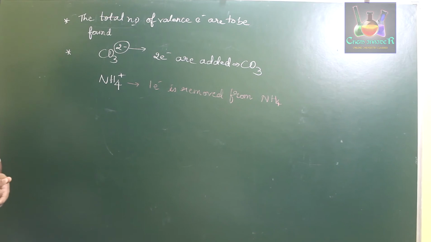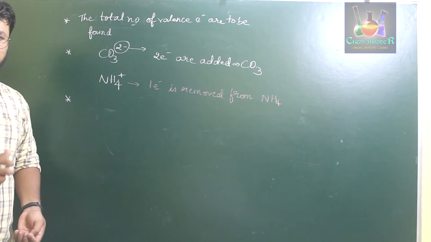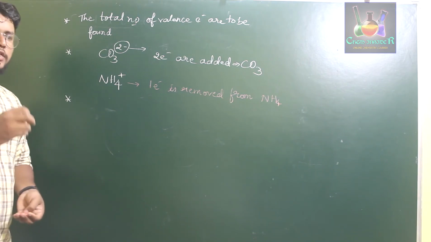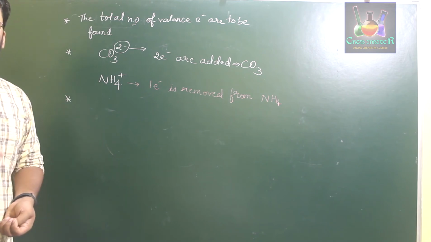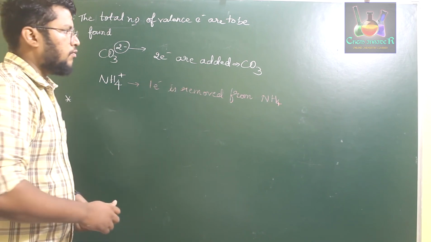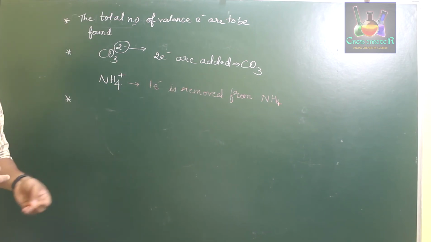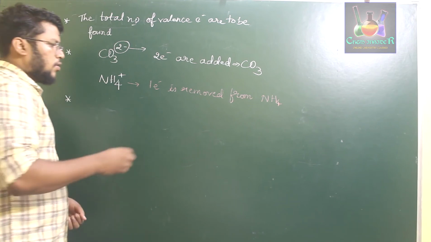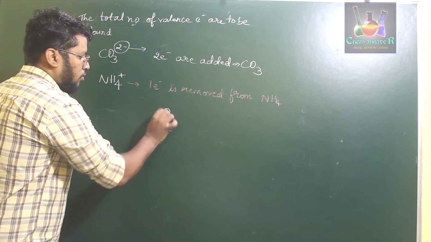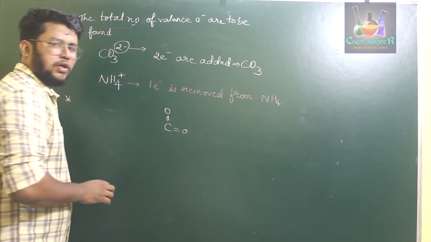Okay, and the third point what we observe over here is, if you know the skeletal structure and chemical symbol of the compound given, like for example if they say carbonate, you need to know its chemical symbol and its approximate chemical formation. If you consider CO3, we know CO3 cannot be formed by direct reaction of carbon with oxygen. So we need to draw some chemical possibilities, like for example C double bond O. C double bond O, this is for carbon dioxide.